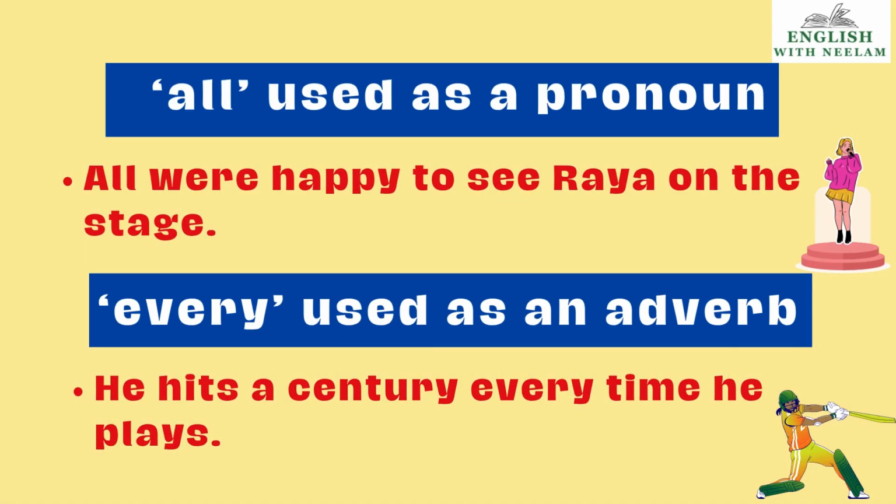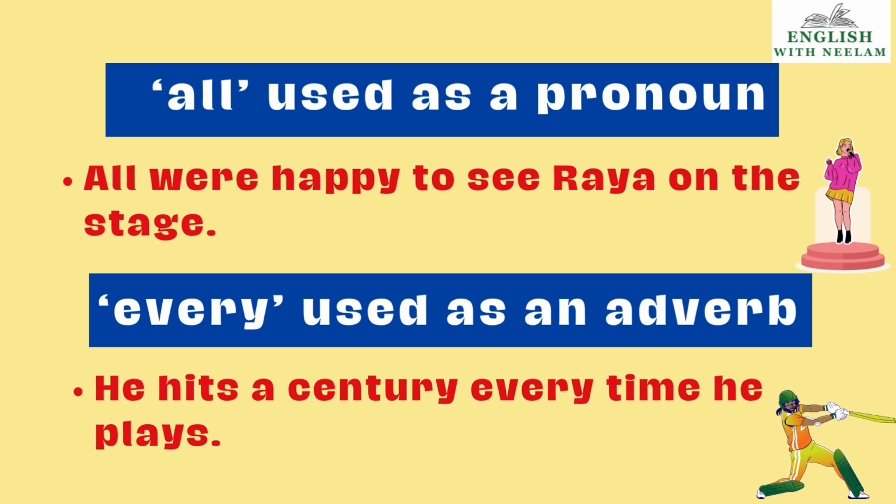Now we see, children, how all is used as a pronoun. Let us see the example. Pronoun, children, we know is the word that is used in place of a noun. All were happy to see Raya on the stage. And every used as an adverb. He hits a century every time he plays.